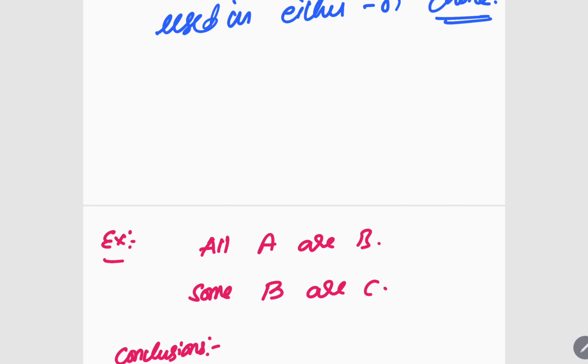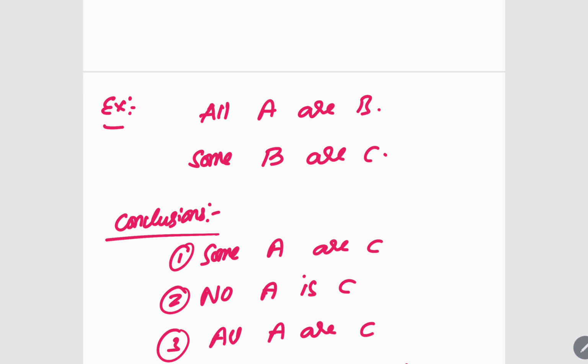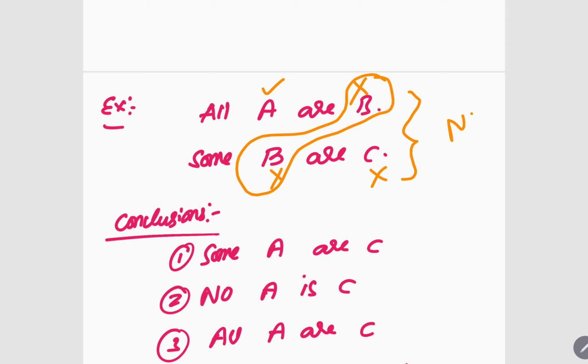Now there is a question, you see. This is the question. All A are B, some B are C. Usually how will we solve? All means tick cross, some means cross cross. Isn't it? Immediately what will we be doing? Middle term got two cross marks. So the answer is no conclusion.